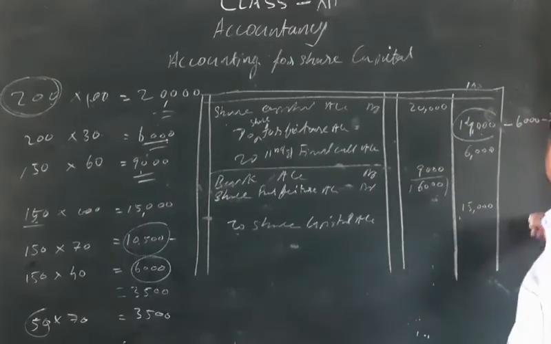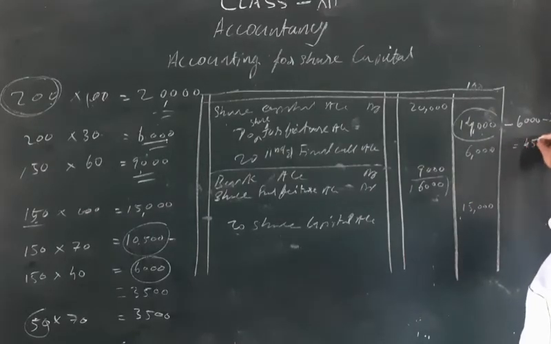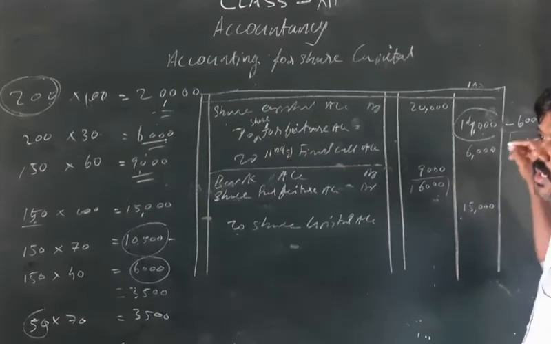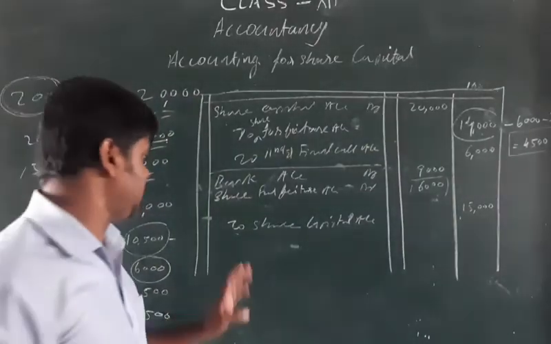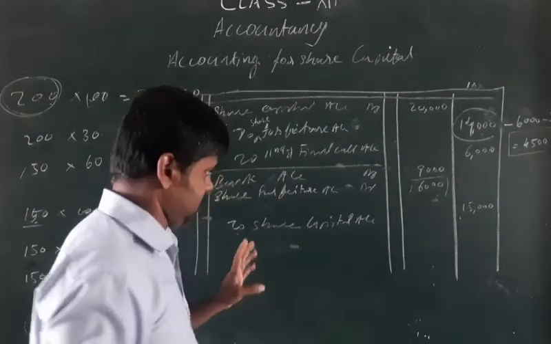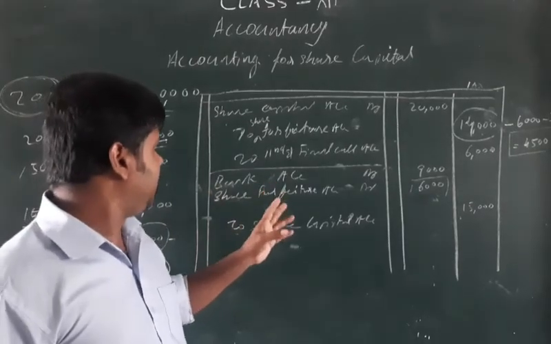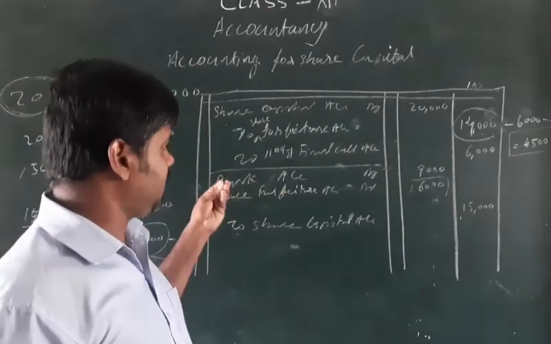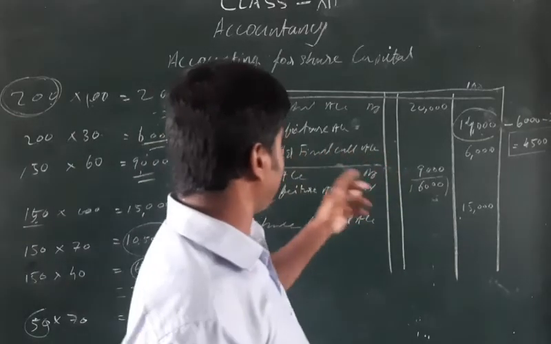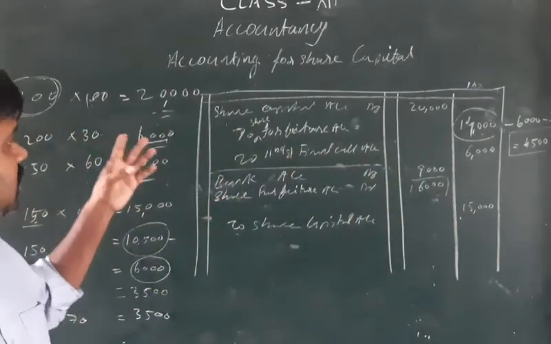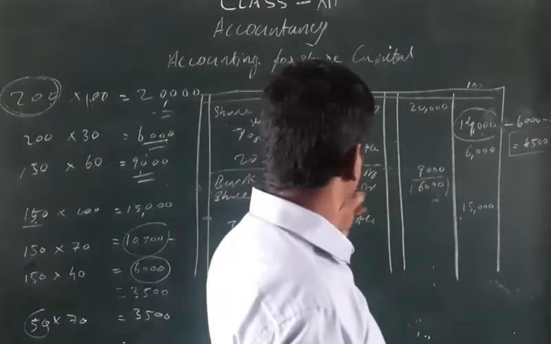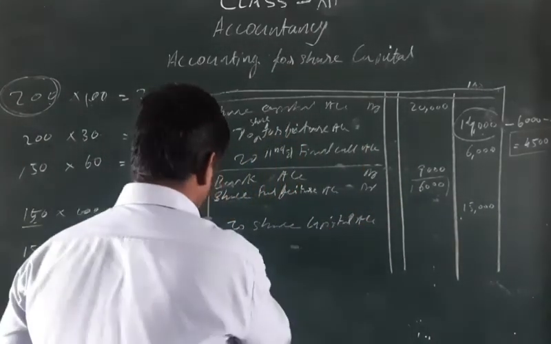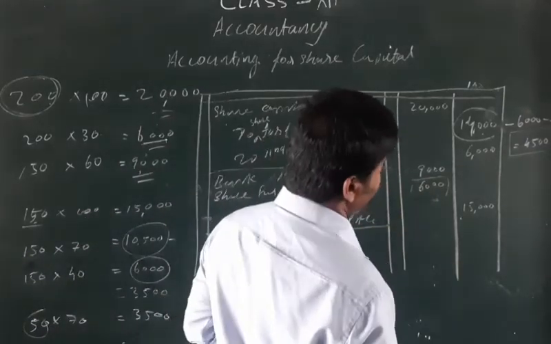The remaining amount is 4,500. This we transfer to capital reserve. For that entry you can make the narration: full amount paid for 150 shares issued at rupees 60 per share and discount allowed 40 per share.